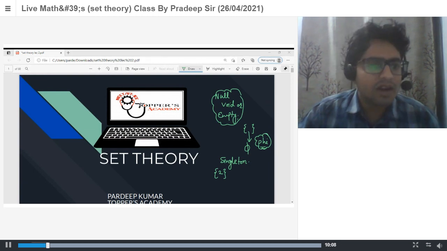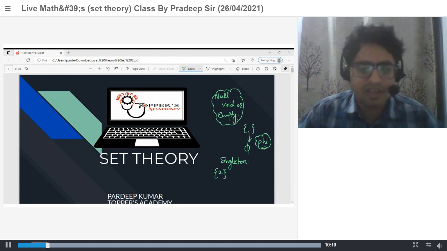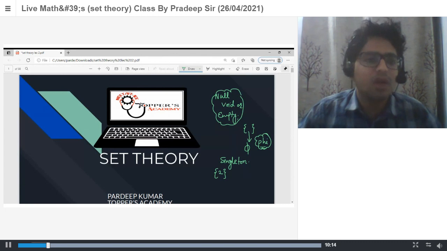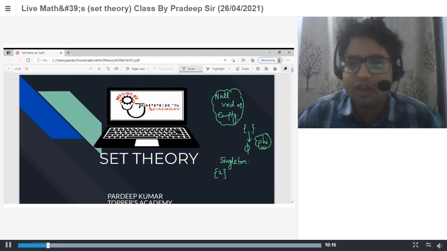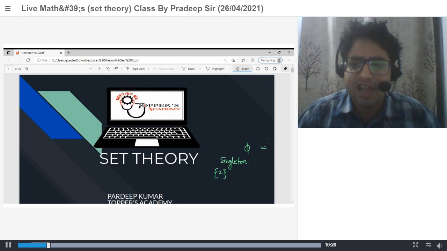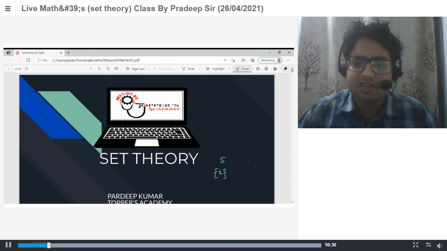Next is equal sets. Two sets are said to be equal if they have the same elements. For example, the collection of all vowels in the English alphabet contains A, E, I, O, U, and the second set is A, E, I, O, U. Both contain the same elements, so these are equal sets.